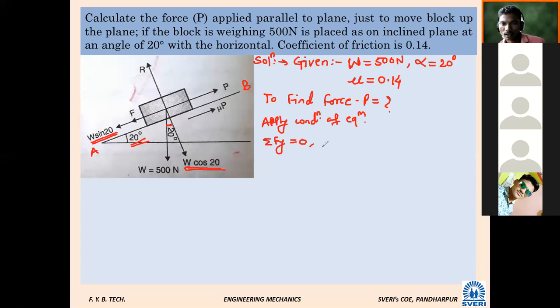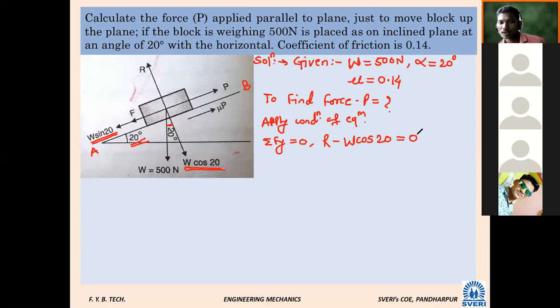R, correct. R minus W cos 20. Why would another minus W come? Minus W, two times you are saying W. R minus W cos 20, sir. R minus W cos 20 equal to 0.